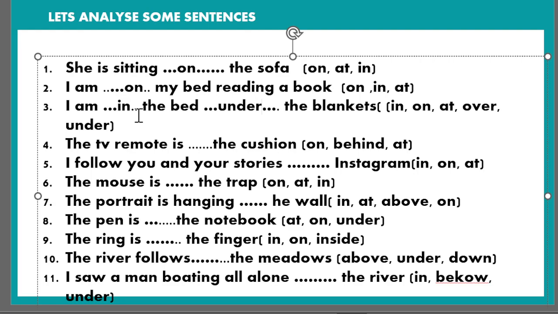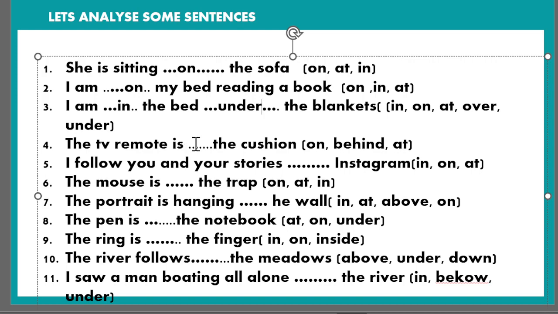He or she is not engaged in any other activities in the bed, but rather sleeping. So when we talk about actual sleeping, we use in, and when you are not sleeping but doing some other activity on the bed, we use the preposition on.